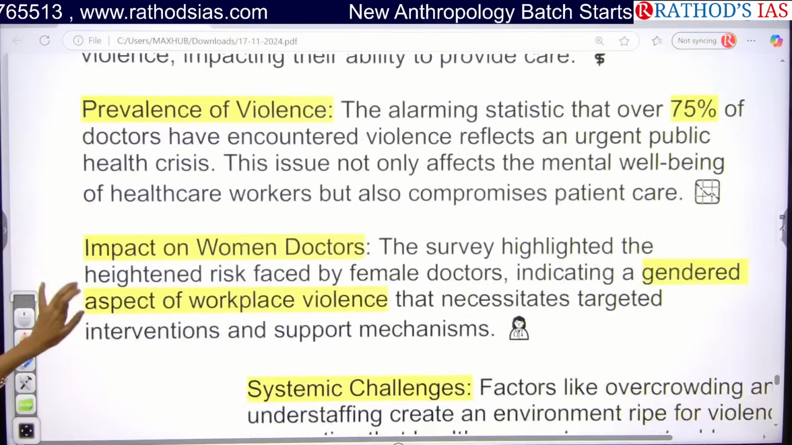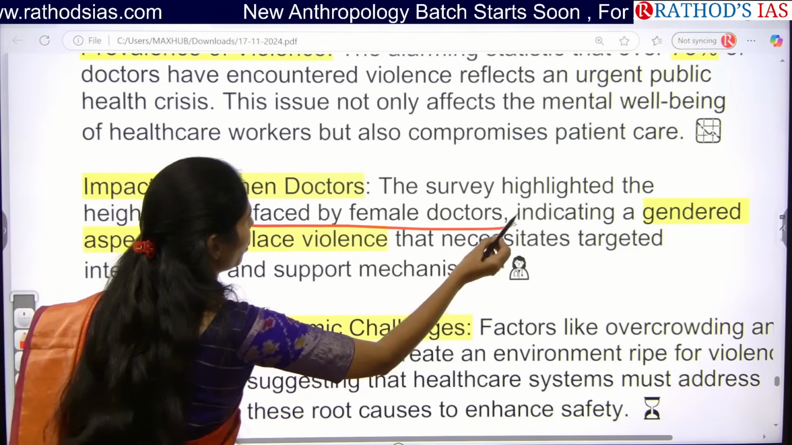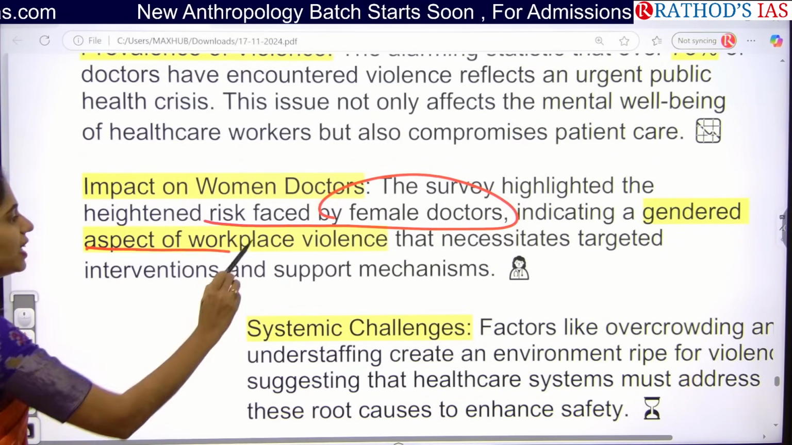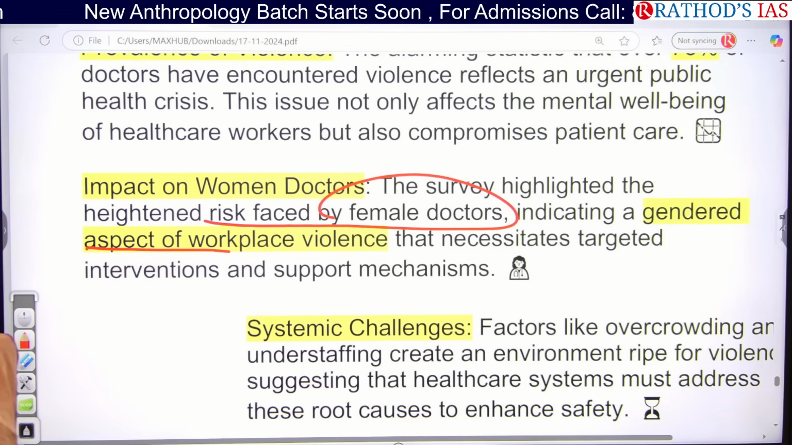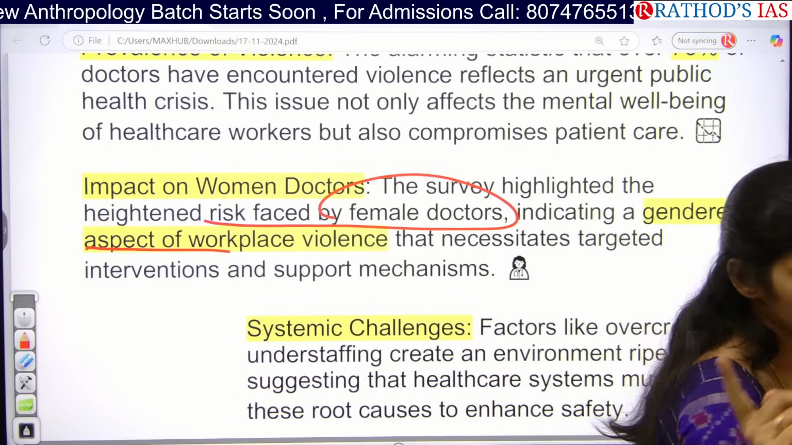And next, this survey is highlighting that the risk faced by female doctors is very high. That means there is gender-based violence at the workplace. So whenever you're talking about workplace violence, you have to remember the Vishaka guidelines of the Supreme Court.